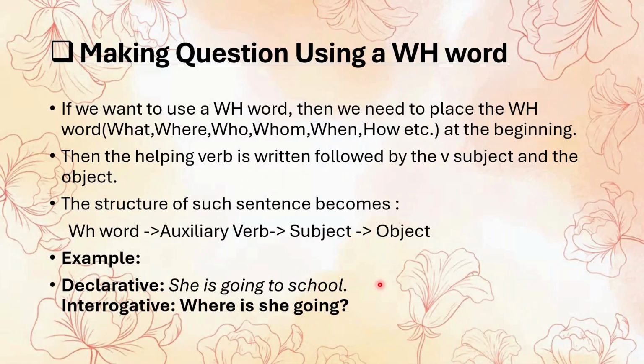So, she is going to school. We bring the WH word first, where, then the auxiliary verb is, then the subject she, going. And the answer is she is going to school. Another example: they have gone to Mumbai. So, where have they gone? Easy. And one more important thing is if there is no auxiliary verb, apply rule 2, that is add do, does, or did even in WH questions.